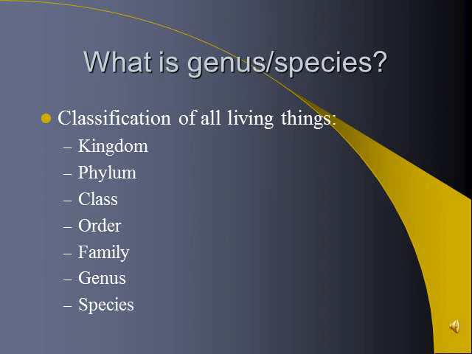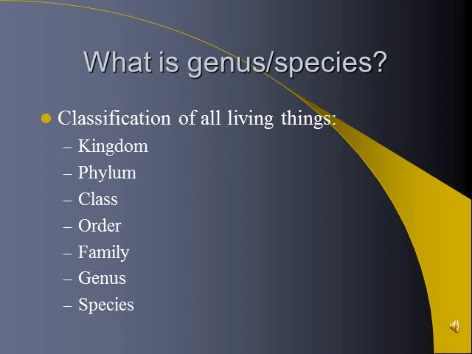So if we take a lemur monkey, for instance, a ringtail lemur monkey, and walk it through, the kingdom that it belongs to is the animal kingdom. It belongs to the chordate, or vertebrate phylum, meaning all living things that have a vertebrae. It is a mammal class. It's a primate order. It's from the Lemuridae family. The genus of the ringtail lemur monkey is the lemur, and then the species is the ringtail. So it kind of goes from the biggest category all the way down to the smallest part as far as what living things are and the classification.